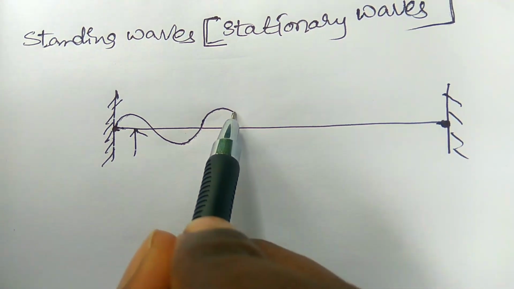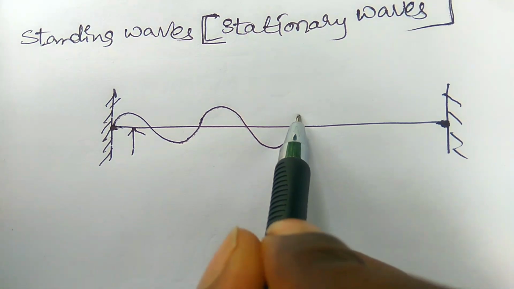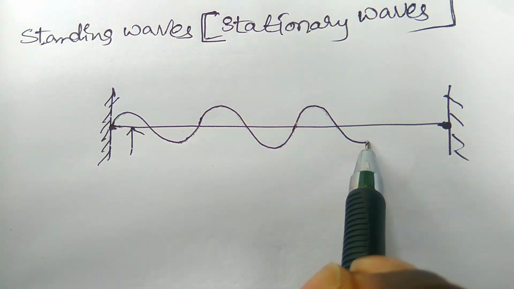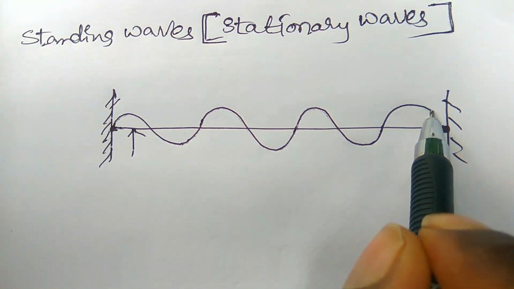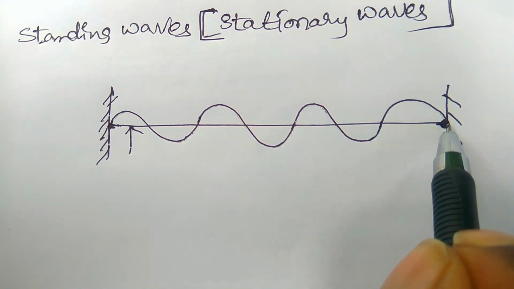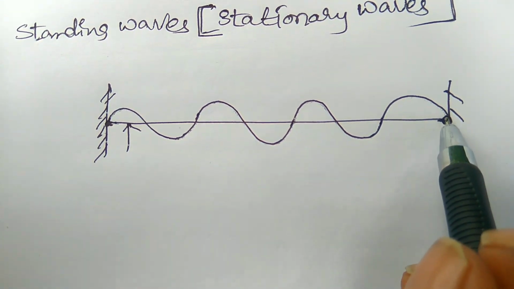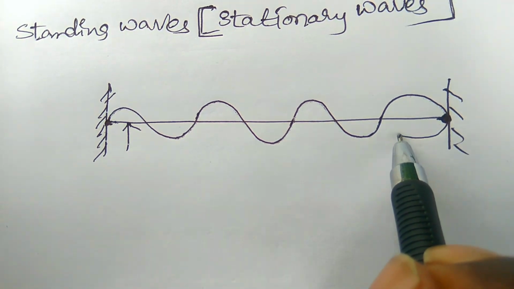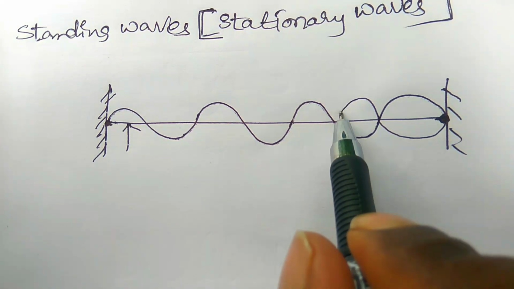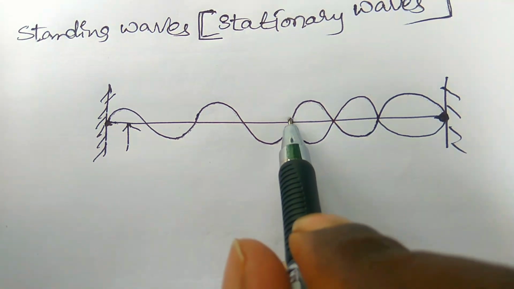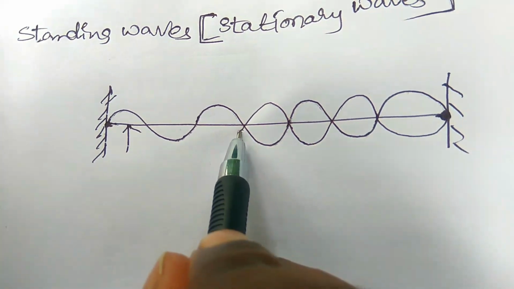This is the wave which travels along the stretched string, and it is incident on the second end, which is the fixed end. Then it is reflected back in the opposite direction and overlaps on the first wave.